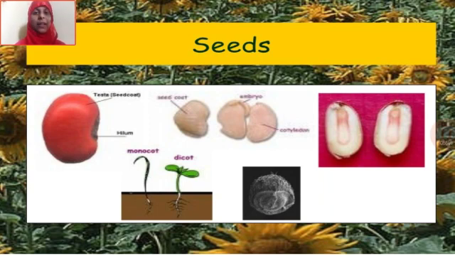Take any seed, bean seeds or pea seeds, mustard. You can grow it in a waste bottle or cup in a small quantity, and you can share the pictures with me. It will be very good if you do this activity, and it will be very engaging to observe these plants grow. It's an amazing experience, so you can do it.